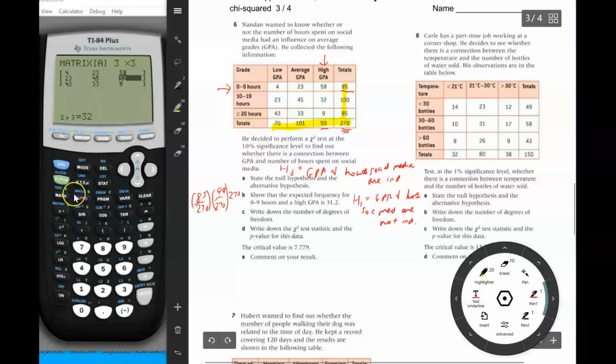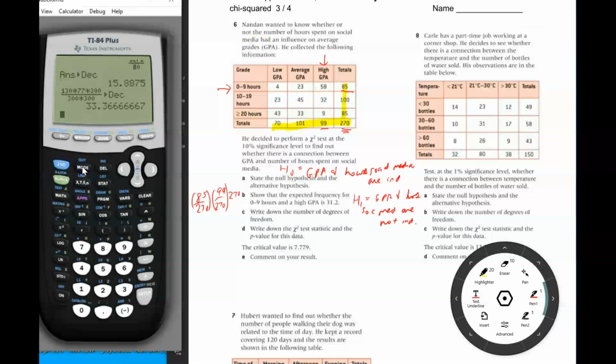Let's calculate that. So we're going to have math, number, n over d, and we're going to put 85 times 99 times 270.